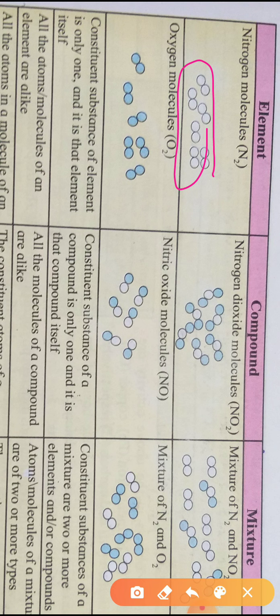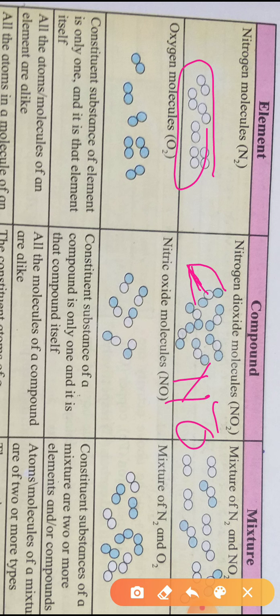Compounds. Here, NO2 contains two different elements, nitrogen and oxygen. So two atoms of oxygen and one atom of nitrogen join to form NO2. This single unshaded circle is the nitrogen, and these two dark shaded circles are the oxygens.